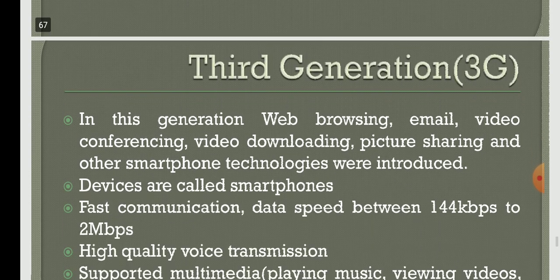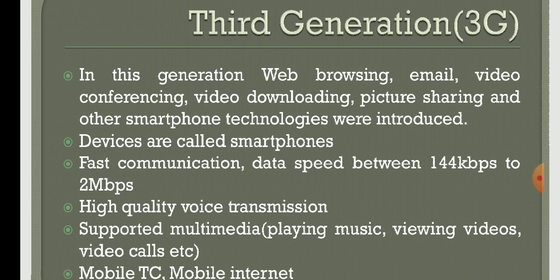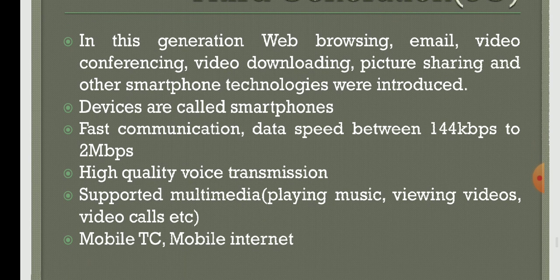Web browsing, email, video conferencing, downloading pictures and sharing, all those things were supported only in third generation. The third generation speed will be like 144 kbps to 2 mbps. High quality voice transmission will be there. And multimedia content was also supported only in 3G, not in 2G. Make a note of this.